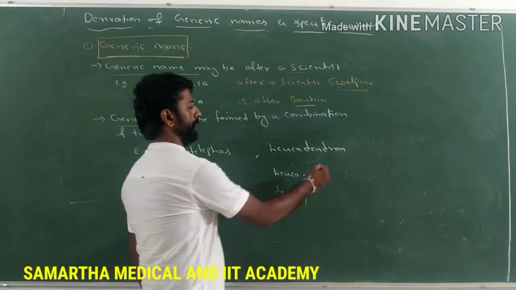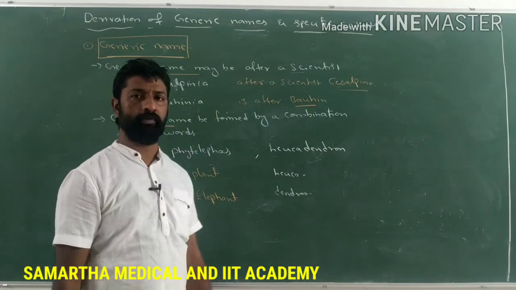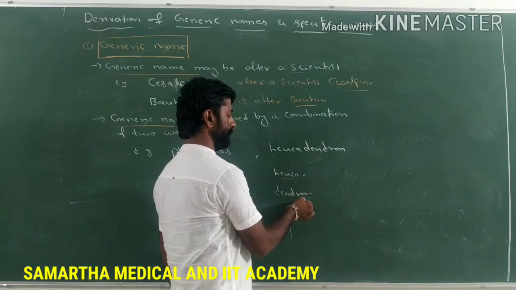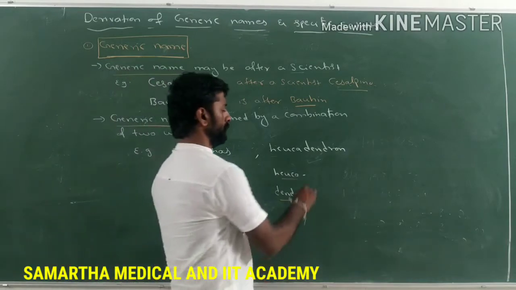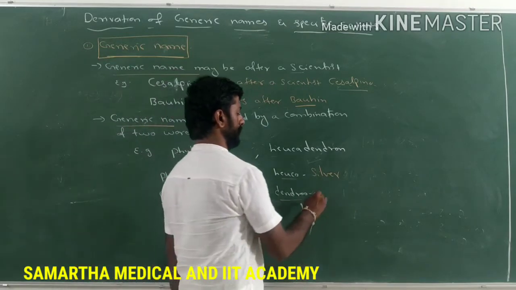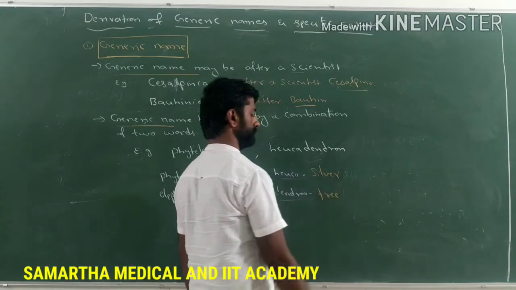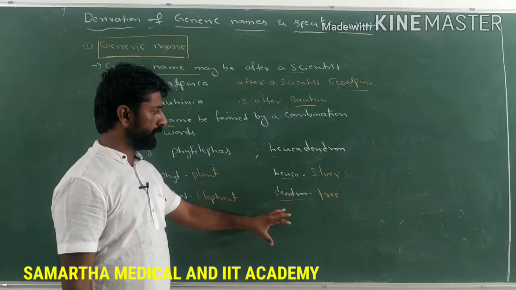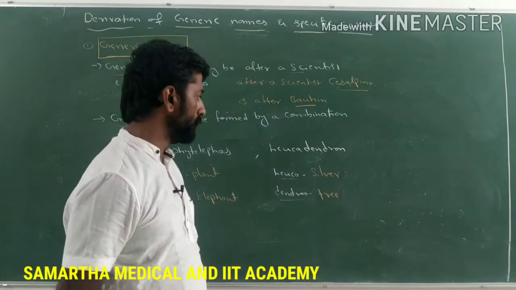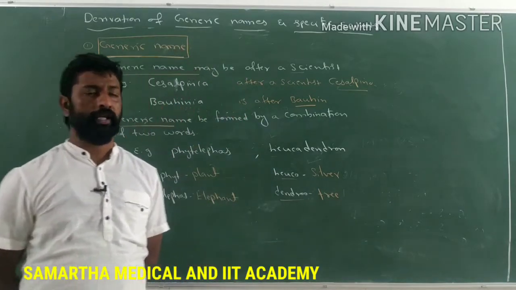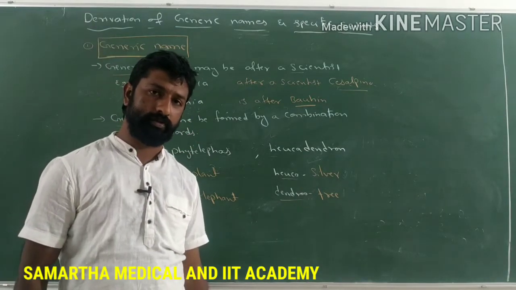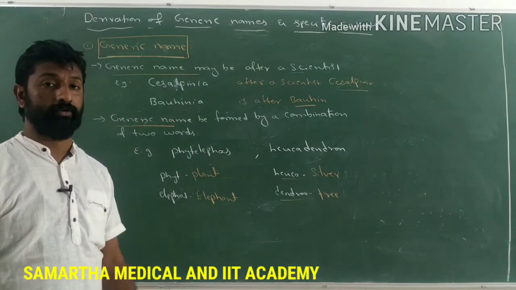Similarly, Leucodendron. Leucodendron is the name of the genus, or the generic name, which is formed by the combination of two words, that is leuco and dendro. The meaning of leuco is silver, and dendro is nothing but tree. So by the combination of these two words, a particular genus name is formed, that is called Leucodendron. In this way, the generic name may be formed by the combination of two different words. Is it clear? Make a note of these points now.